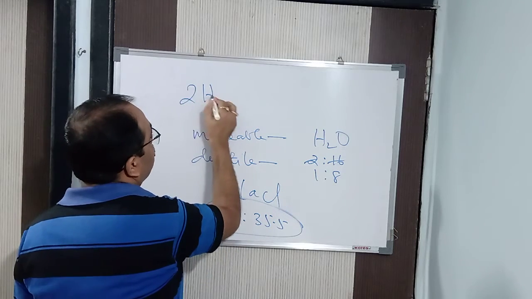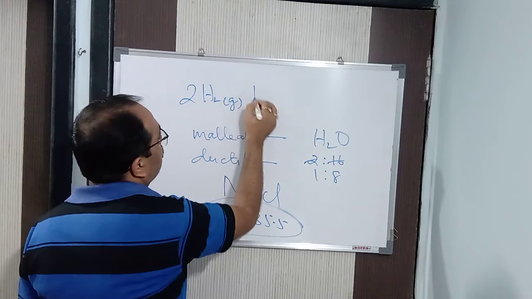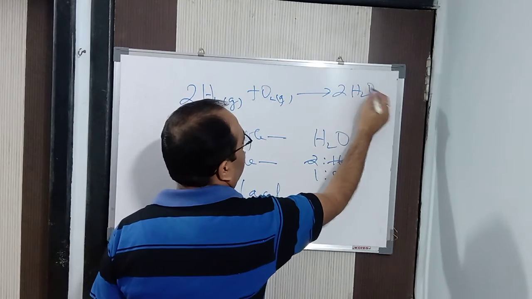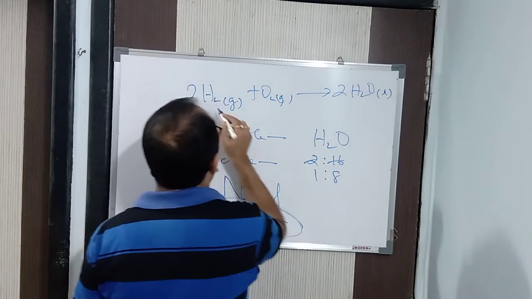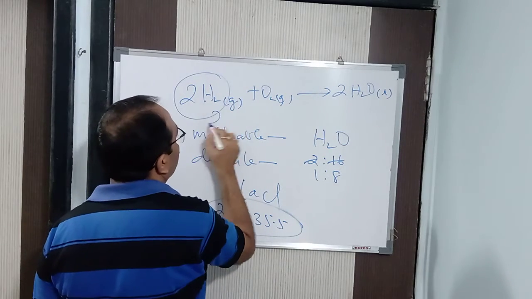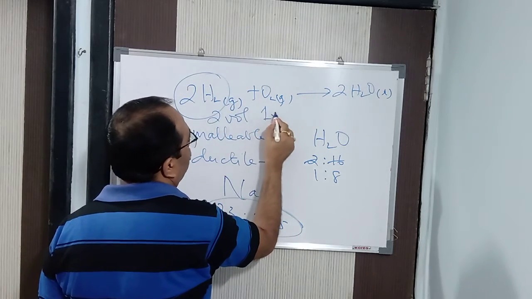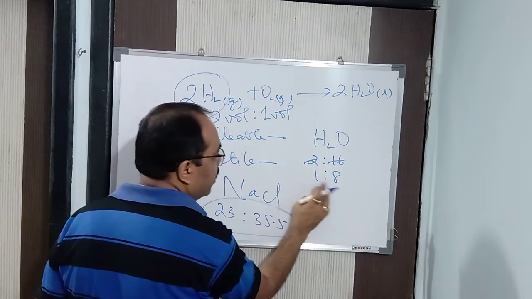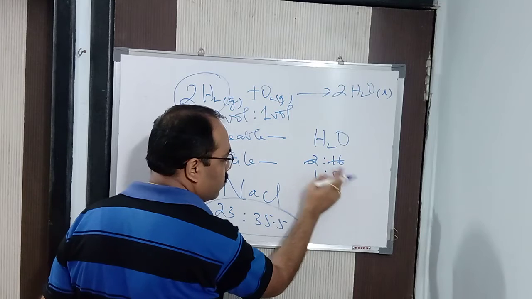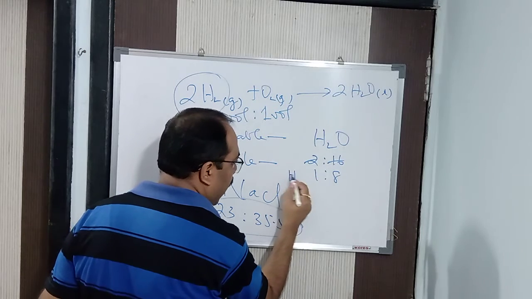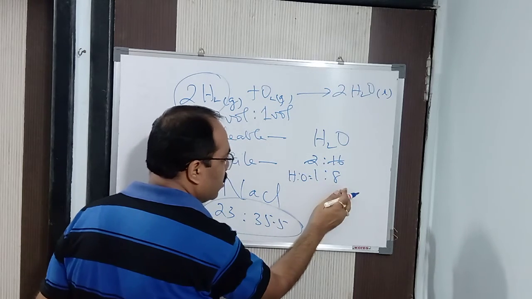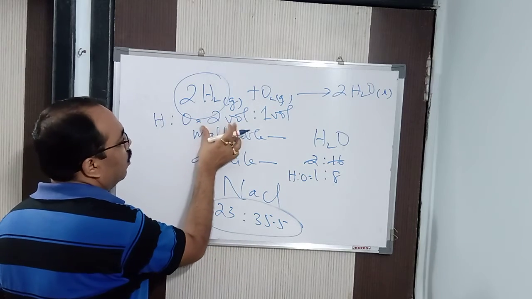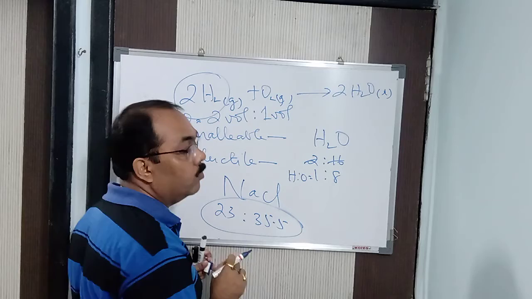Similarly, if you write the equation, 2H2 gas plus O2 gas gives 2H2O, either liquid or gas, you can write it down. So by volume also, it is 2 volumes and this is 1 volume. Fixed it is. The ratio is 2 volume is to 1 volume. By weight it is 1 is to 8. Hydrogen and oxygen combine in the ratio 1 is to 8 by weight, and in the ratio of 2 is to 1 by volume.